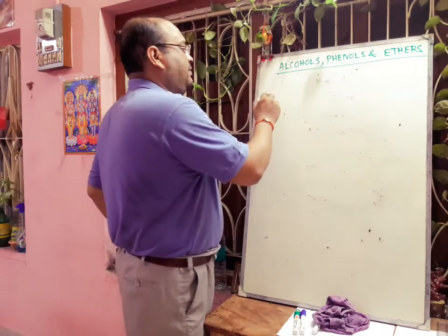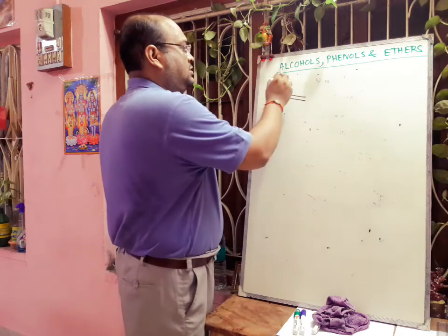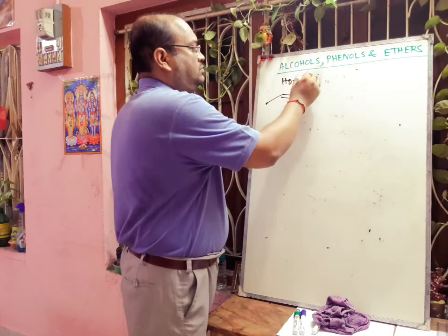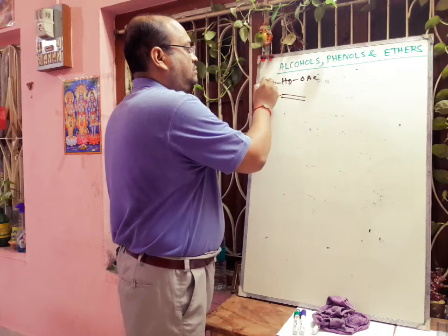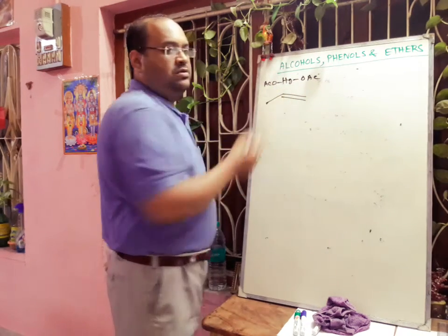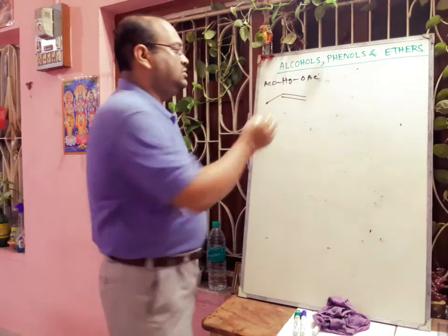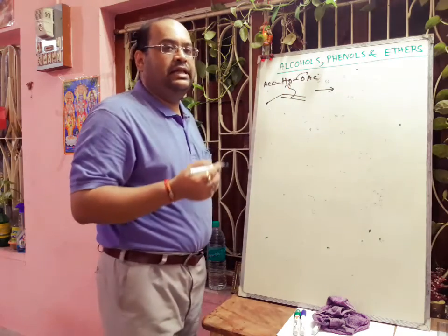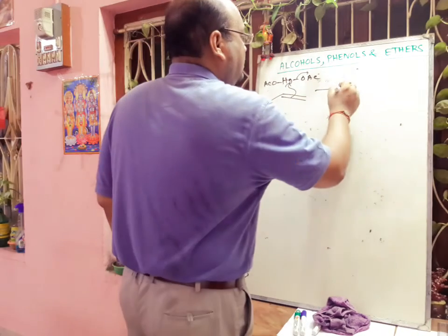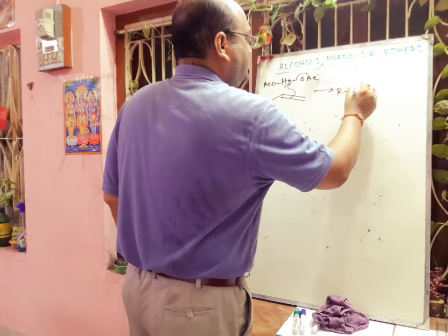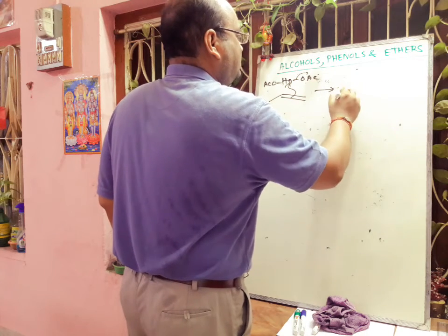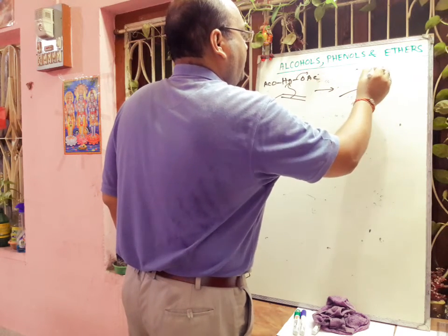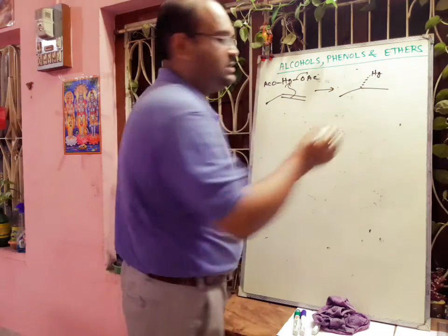First we are taking this alkene. Here this is the mercuric acetate. Mercury has a vacant orbital, so it will take the pi electron cloud, and then there will be formation of one bridge compound, Hg plus.